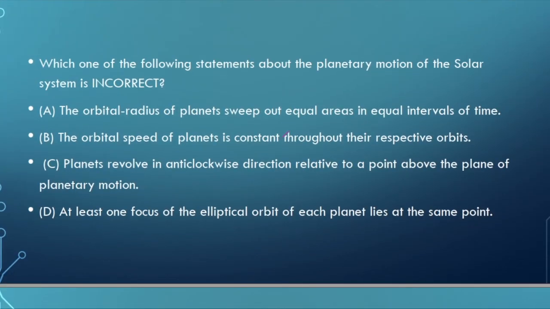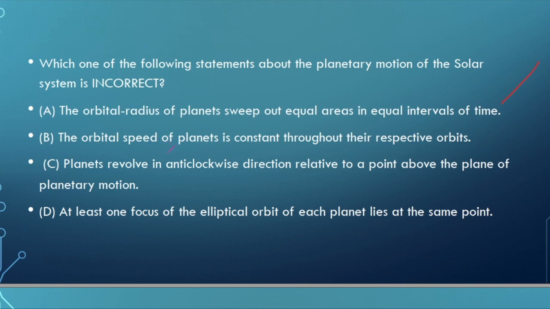Which one of the following statements about the planetary motion of the solar system is incorrect? It means there is one option which is incorrect and the remaining are correct. So first of all, check the correct options and why they are correct. A, the orbital radius of a planet sweeps out equal area in equal intervals of time. This is Kepler's second law of planetary motion, so this one is correct.